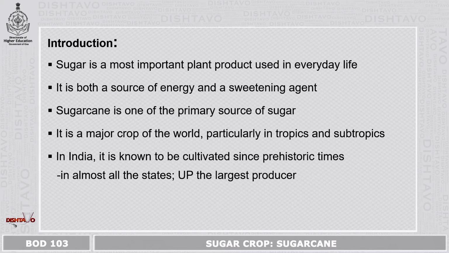Sugarcane is a major crop of the world, particularly in tropics and subtropics. In India, it is known to be cultivated since prehistoric times. You will find almost all the states grow sugarcane, but all over India, Uttar Pradesh is the largest producer of sugarcane.